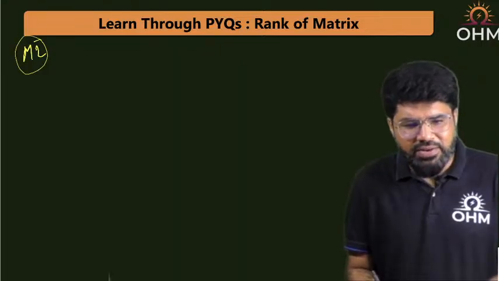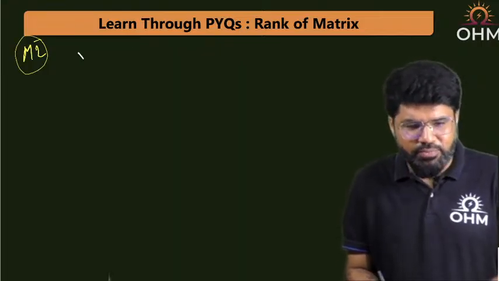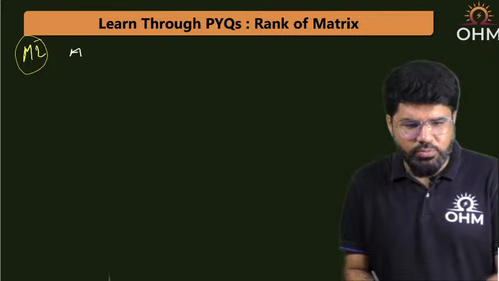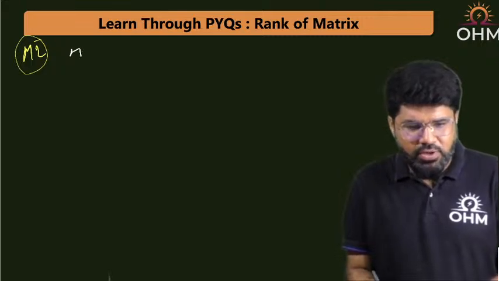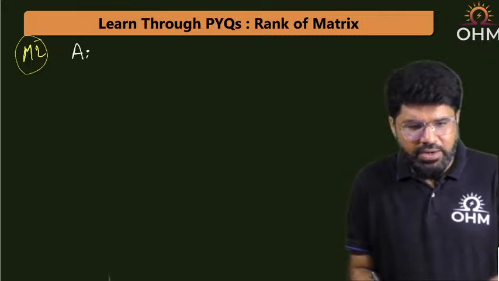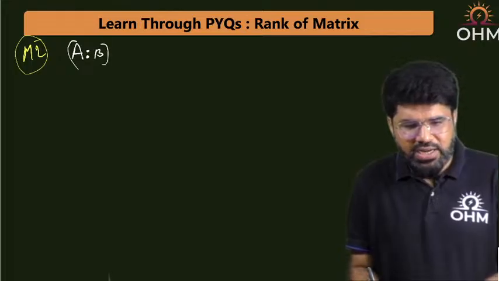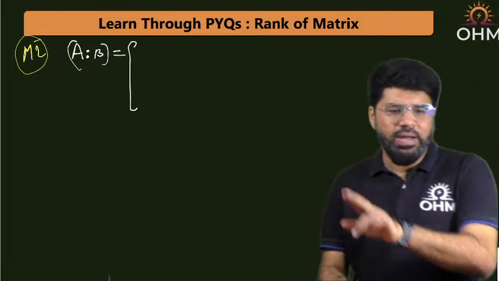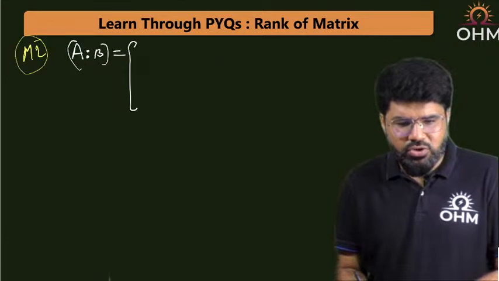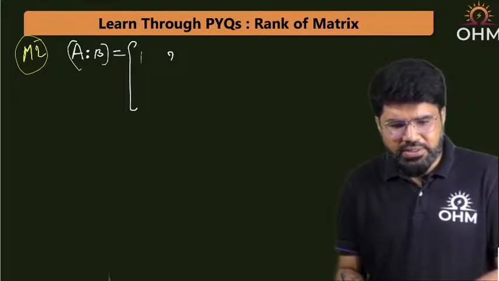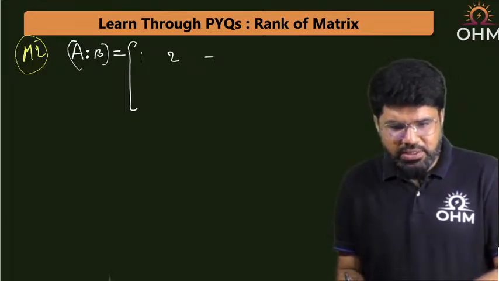But rather than this, I will directly write down the entries in the form of a matrix. What matrix am I looking for? I am looking for the matrix A augmented with B. What is that A|B? First row: 1, 2, minus 3, and a.